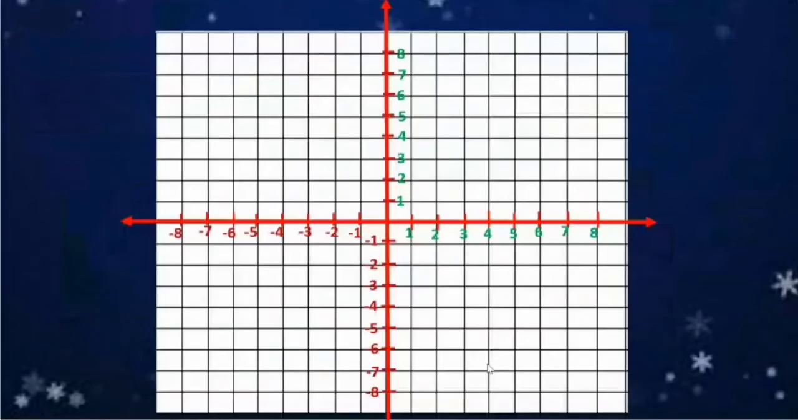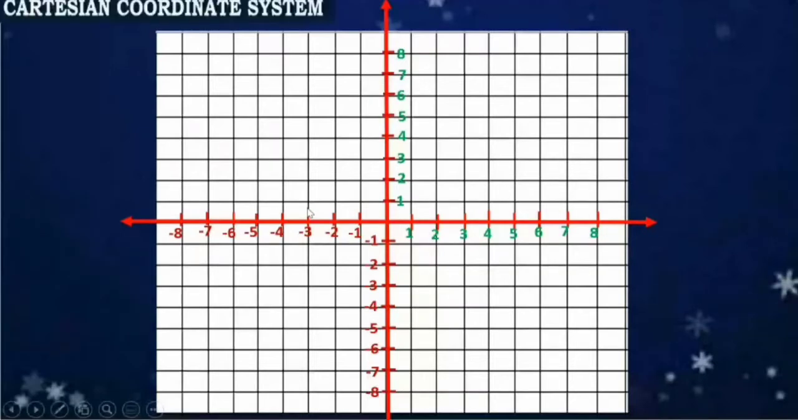So, this is the Cartesian coordinate system. Okay, yan po yung magiging itsura ng Cartesian plane natin. Okay. So, first, this is a horizontal line. So, itong line na yan. And that horizontal line is the x-axis. So, yan po yung magiging x-axis natin.